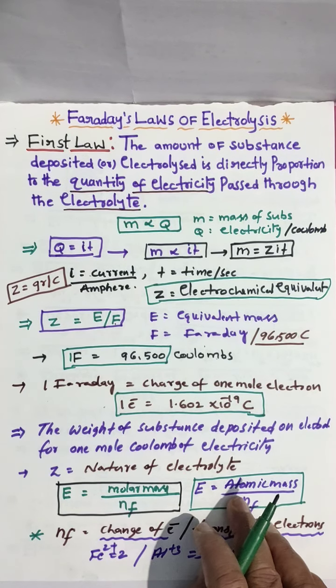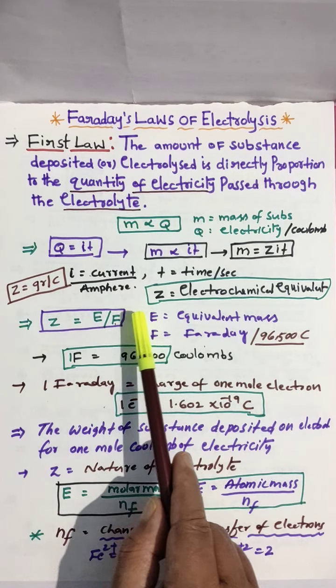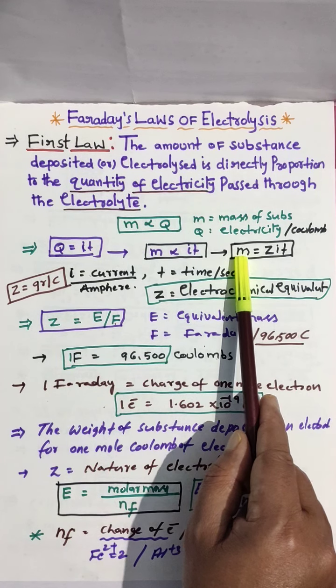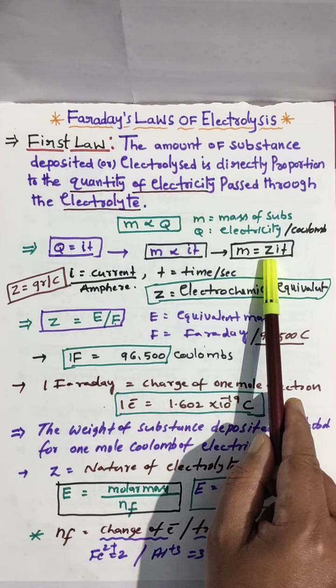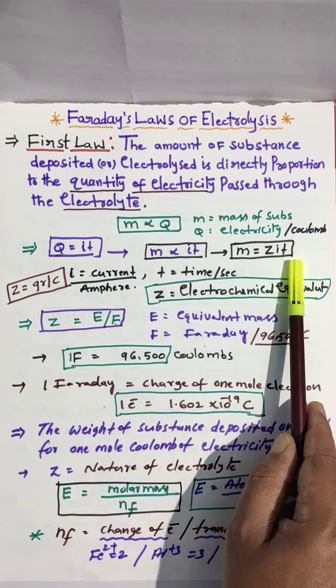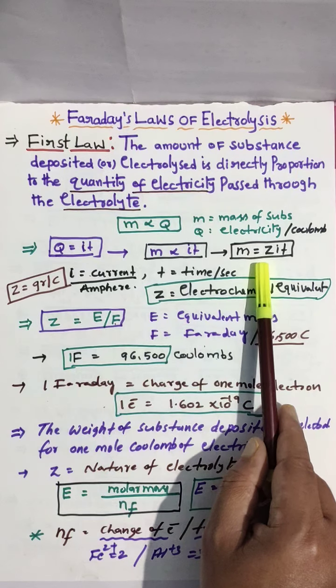Like this you can calculate. In numericals I will explain again, and you have to learn this first Faraday law formula and the terms. This formula is very important: M equals ZIT. M is mass of substance, Z electrochemical equivalent, I current, T time. This formula is most useful to solve numericals.